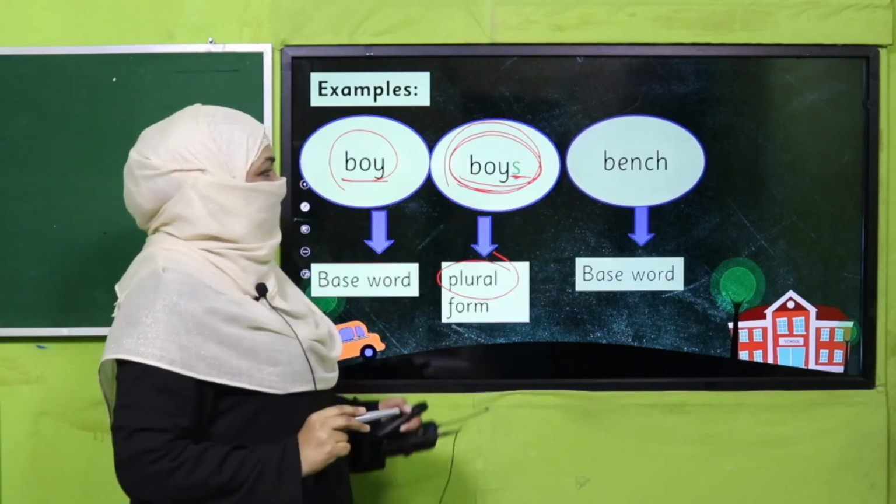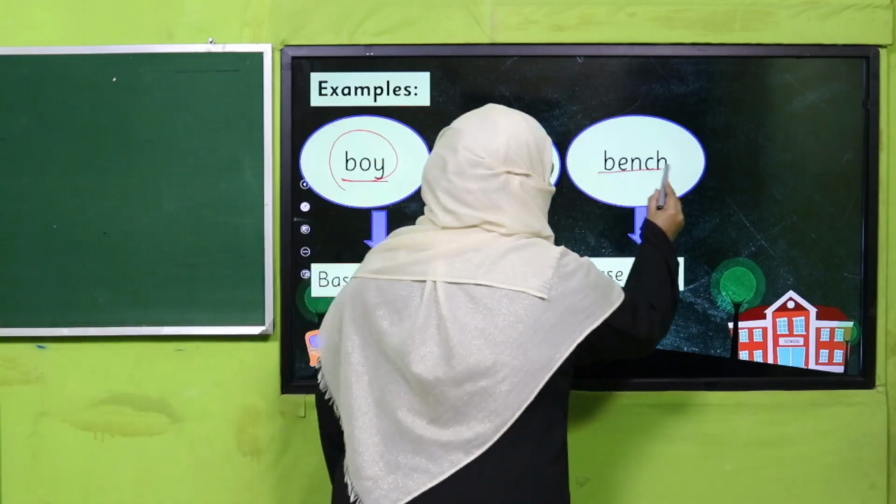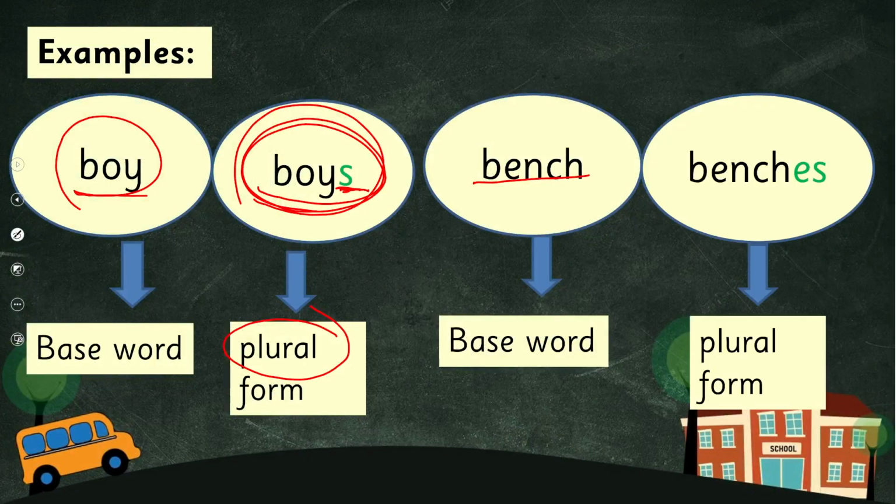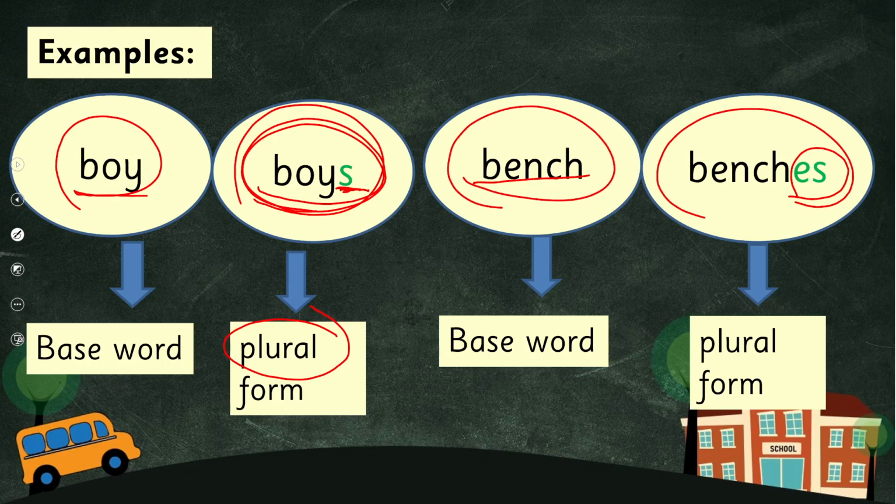And if I say bench and benches, here I have to make its plural. I have added two letters. Bench means one and benches means more than one. So here by adding two letters, its meaning changes, right?